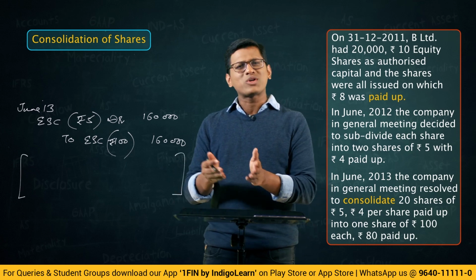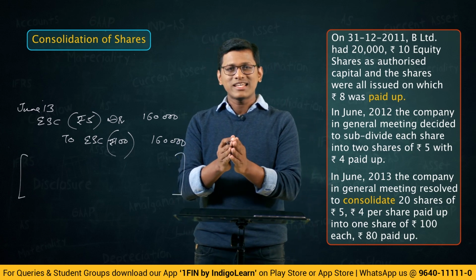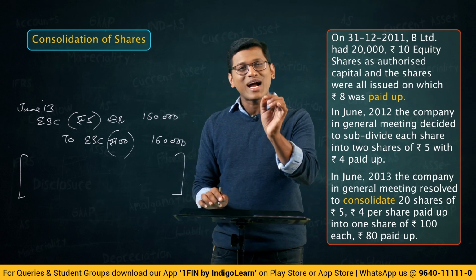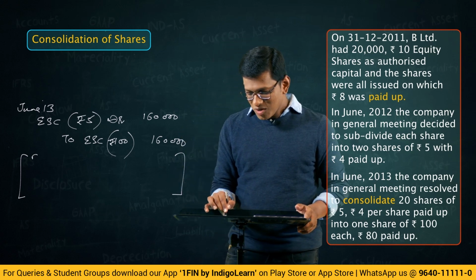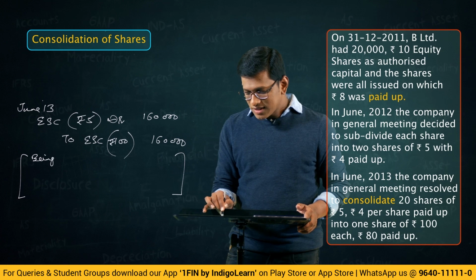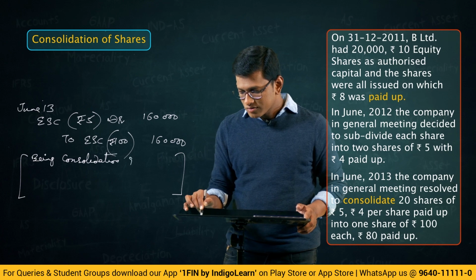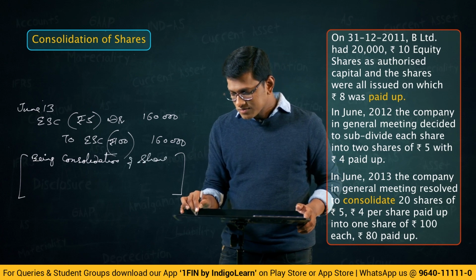The way we just wrote the narration for that entry where we said being subdivision of shares, here what will we write? Being consolidation of shares. Write down. Being consolidation of shares.